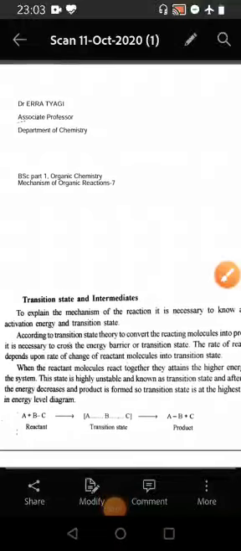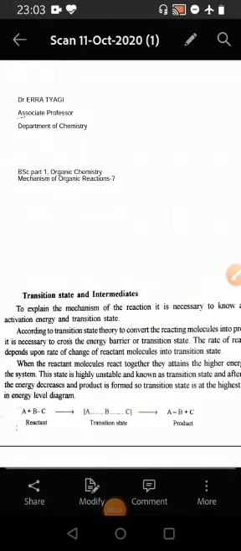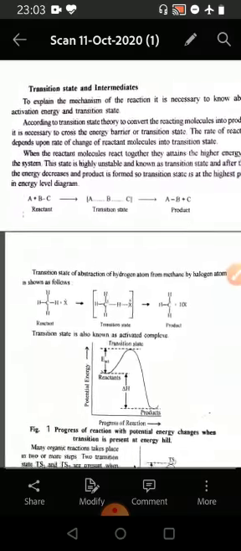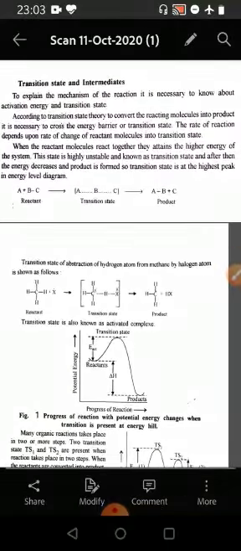In continuation of the last video on mechanism of organic reactions of BSc Part 1 Organic Chemistry, we continue in this video with the topic transition state and intermediates. To explain the mechanism of the reaction, it is necessary to know about the activation energy and transition state.